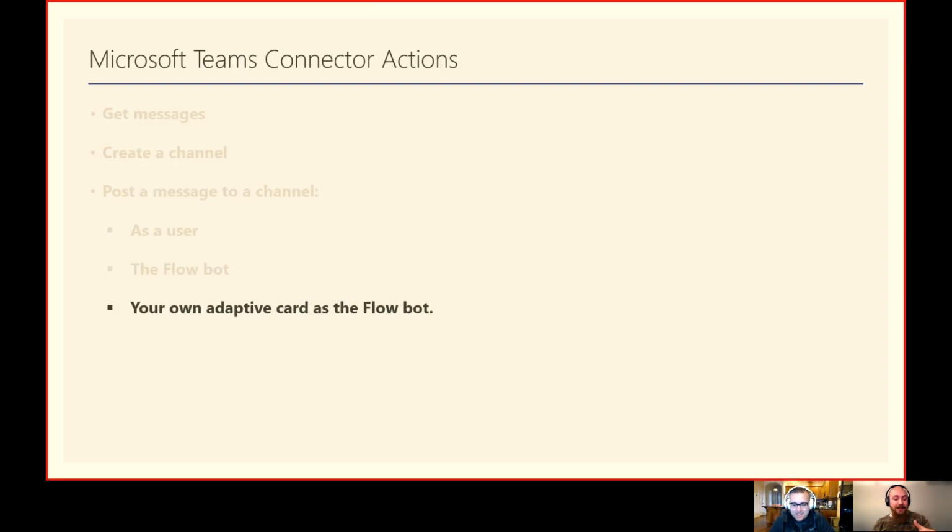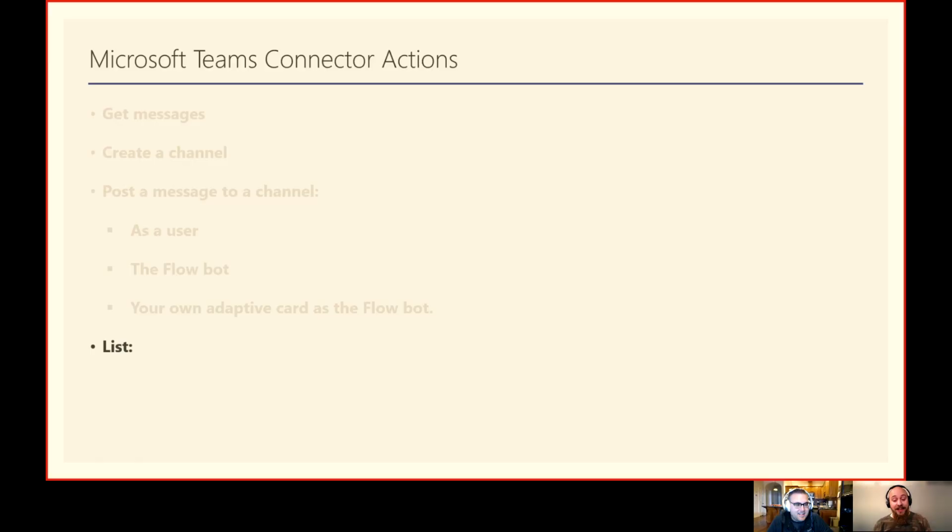Yeah, so we're going to see that. I've actually prepared two demos: as a user, and your own adaptive card as a Flow bot. The Flow bot is something that's been there for a while. I don't think that's really interesting, but it's all covered within your own adaptive card as the Flow bot. It covers both the adaptive cards and the Flow bot part. The Flow bot might not be that exciting, but adaptive cards are exciting in Teams.